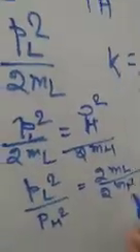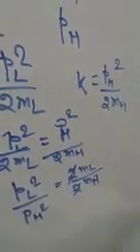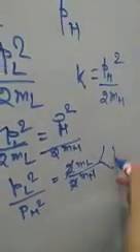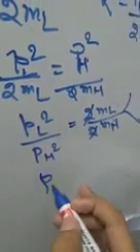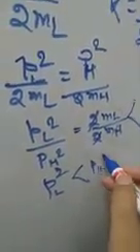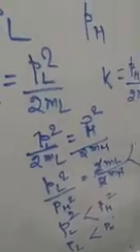So here what you are getting, 2 cancelled. Now again this is the ratio between ml and mh. Again the numerator is smaller than the denominator, so this ratio will be less than 1. So PL square, momentum of the lighter body square, is less than the momentum of the heavier body square, or the momentum of the lighter body will be less than the momentum of the heavier body. So in this way you can easily reason for such things.